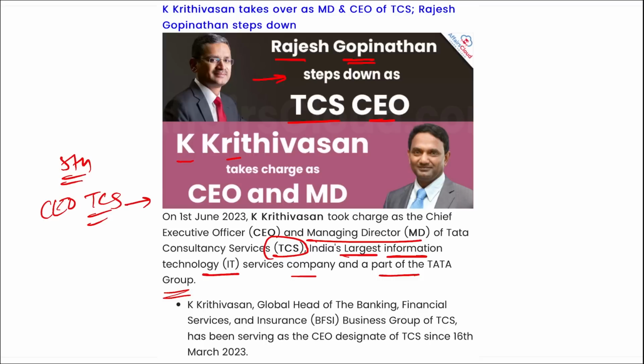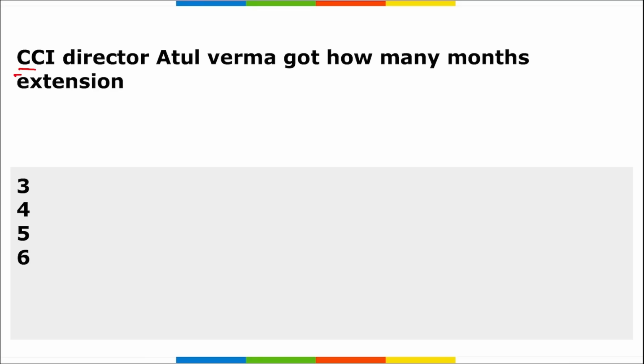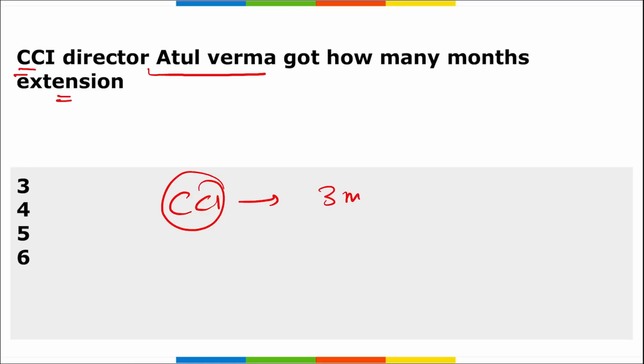Next, who is the chairman of TCS? N. Chandrasekaran, right? And the headquarter of TCS is in Mumbai, Maharashtra. Next, CCI director Atul Verma got how many months extension? So remember, Ministry of Corporate Affairs has extended the tenure of Atul Verma as the Director General of Competition Commission of India by 3 months. So his term period has been extended by 3 months.